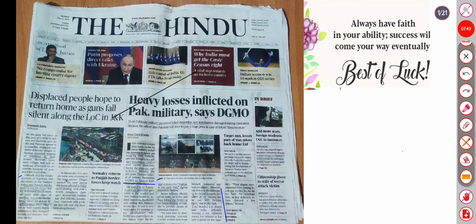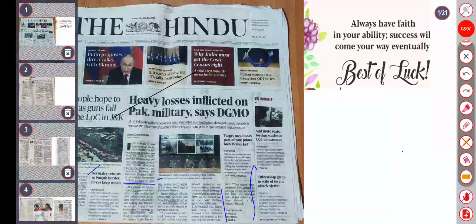So the territorial integrity and A.K. Bharti said that. Sorry, the flow was broken. Normalcy returned to the Punjab border and forces keep watch. The districts bordering Pakistan on Sunday, after four days of intense military conflict between India and Pakistan. Educational institutions across the state will reopen on Monday.